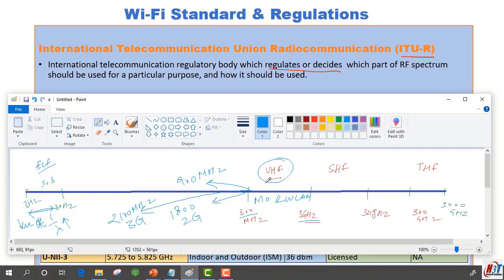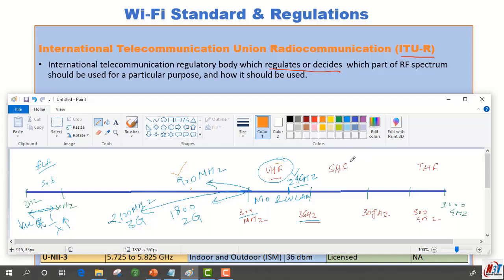In this frequency band, we do have 2.4 GHz as well, which is known as the ISM band. It stands for Industrial, Scientific and Medical band. According to ITU-R, this band is free to use, so any user who wants to use wireless LAN communication in the 2.4 GHz band can use it without any license, while the other frequency bands require a particular license. You must have seen that mobile operators buy a frequency band first.